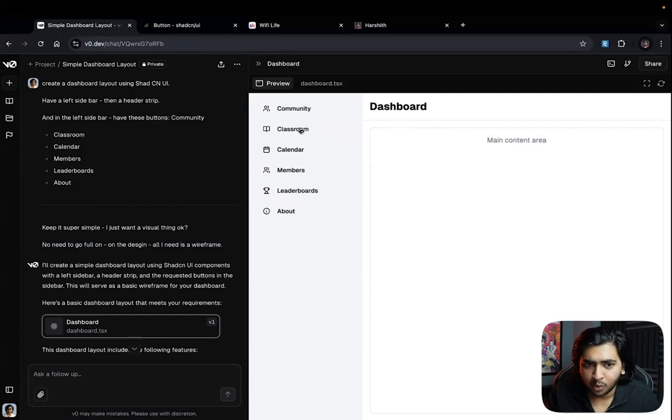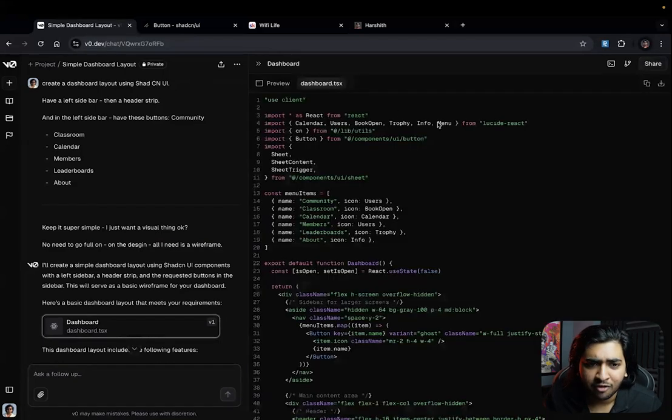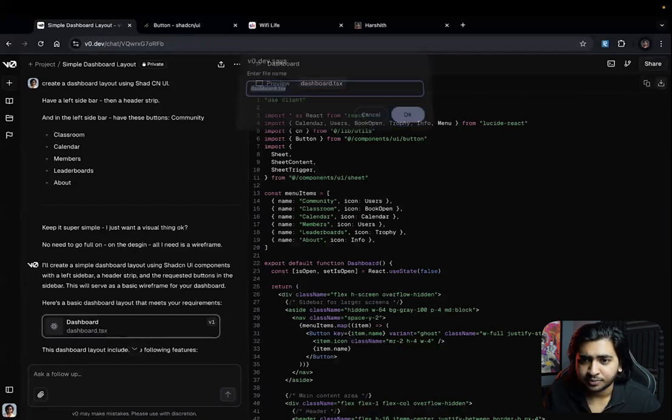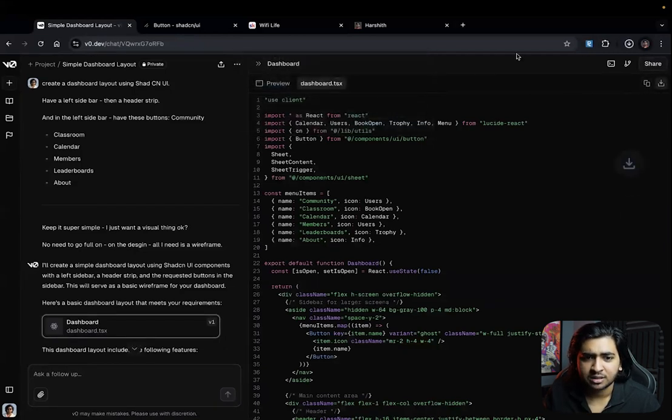See, the buttons don't work. Nothing works. It's okay. I don't want any of it to work. All I needed was, that's it. Left sidebar, header, and then the main content area. That's it. All right, so now that we've got the TSX file, let's just download this first.